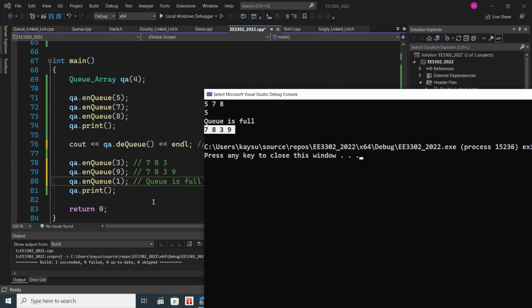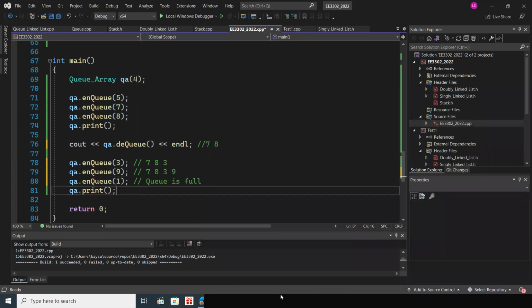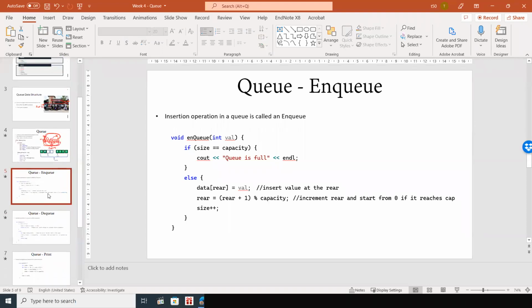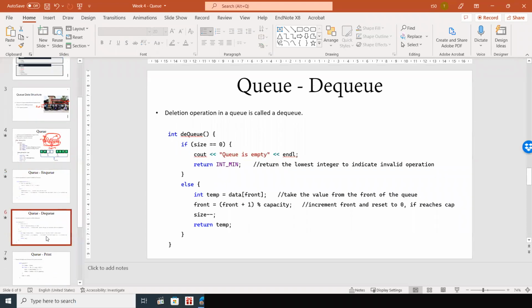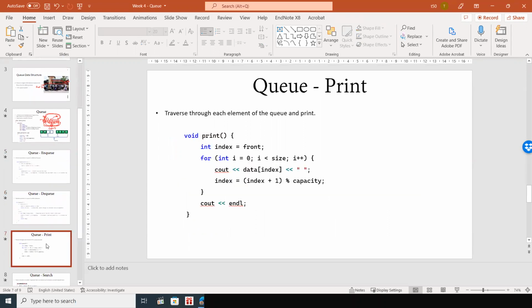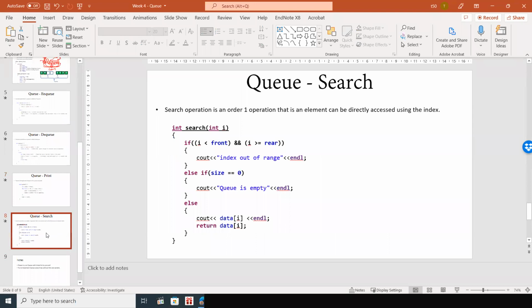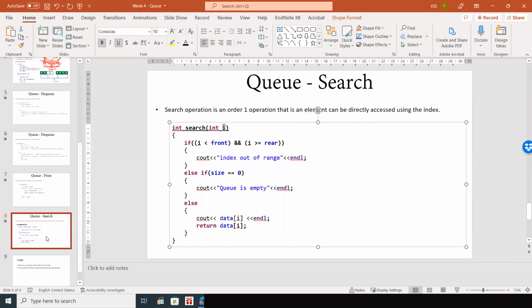I hope so. Okay, so what do we have to do? We did NQ, we did DQ, all the codes are there. We did print, and there's one more for you to do by yourself. This is the search operation. So, search by index, you can do it by yourself.